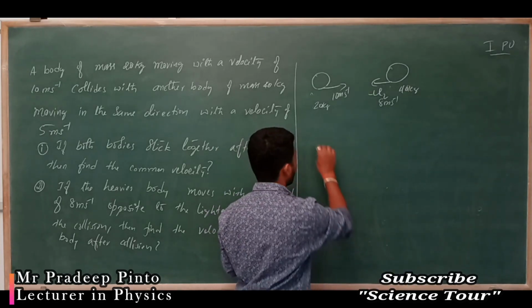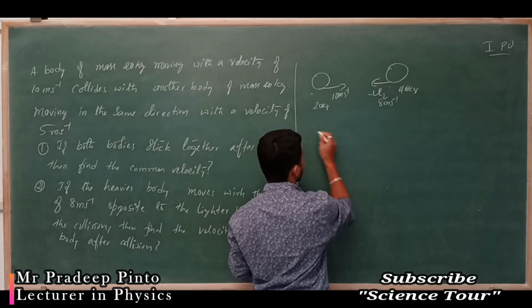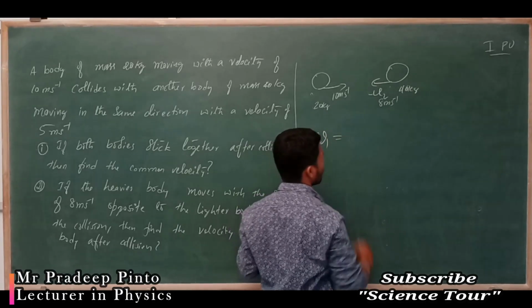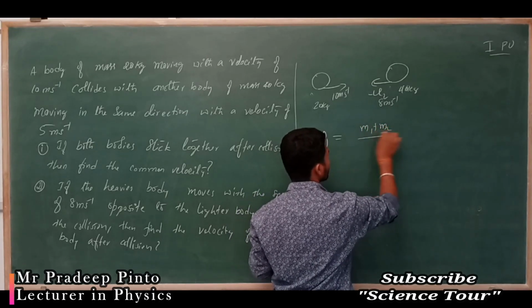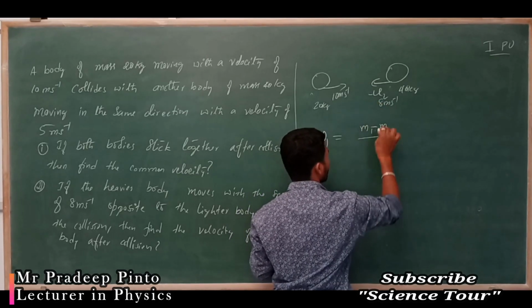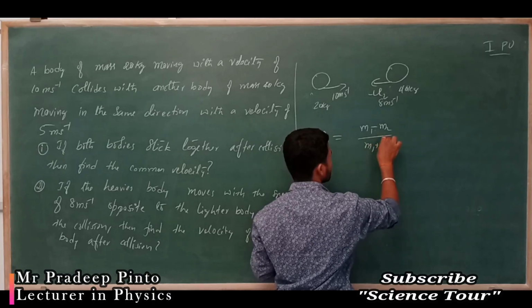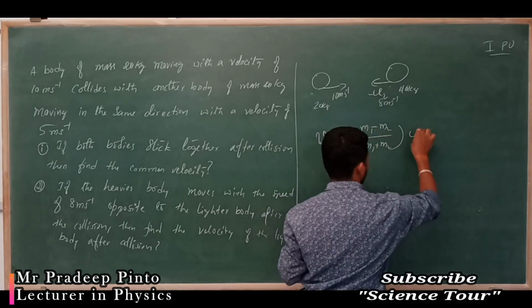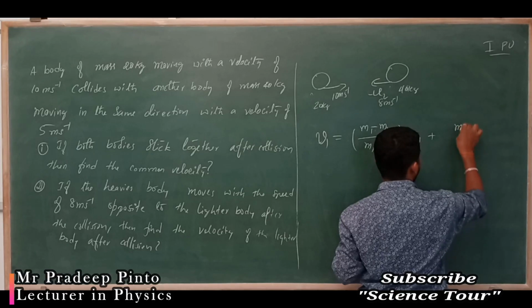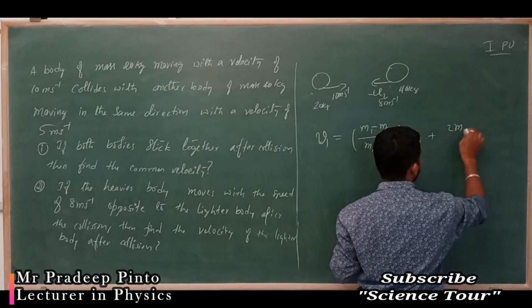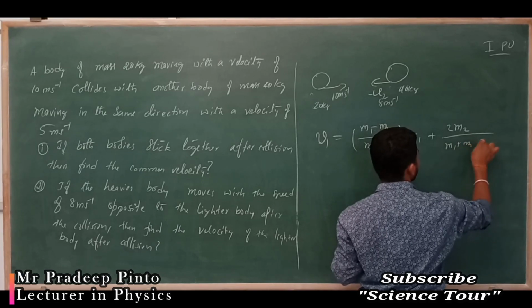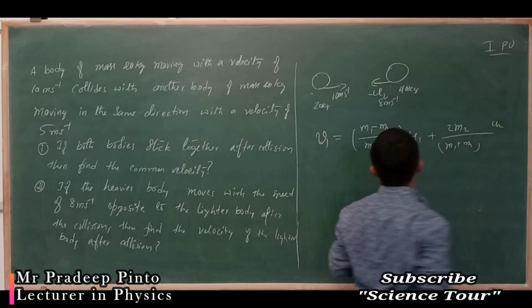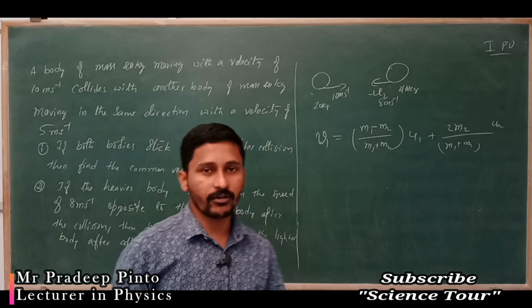So both are moving, how do you find the velocity of the lighter body? The first body, that is v1, is equal to (m1 minus m2) divided by (m1 plus m2) into u1, plus 2 m2 divided by (m1 plus m2) into u2, isn't it, that formula?